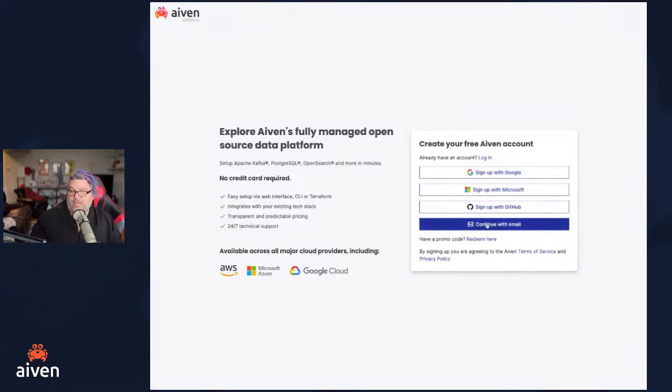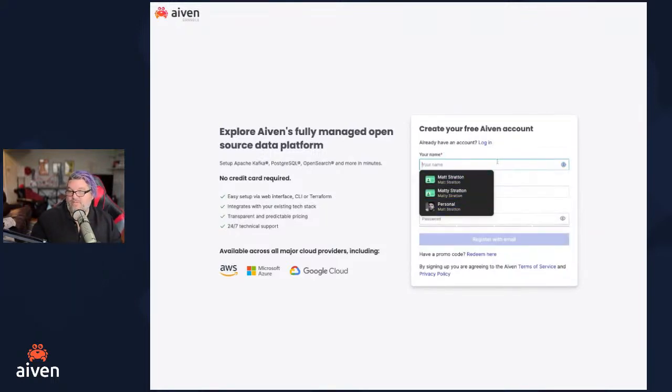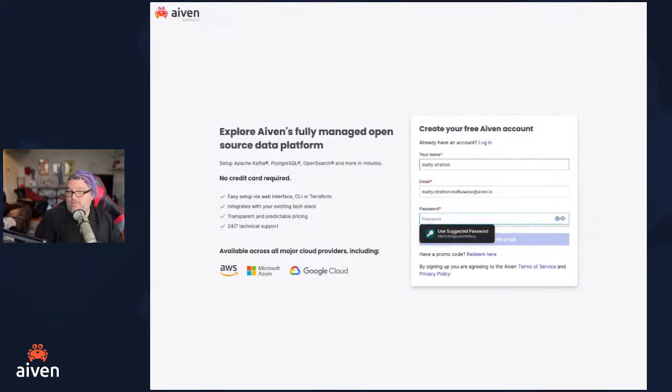In my particular case, I'm just going to create myself a new one, with my name and email. And I know that is not the password I'm going to use. Then I'm going to say register with email.